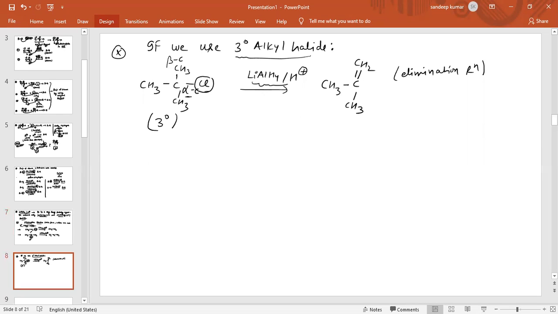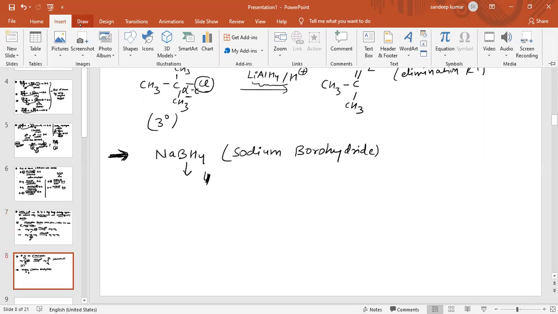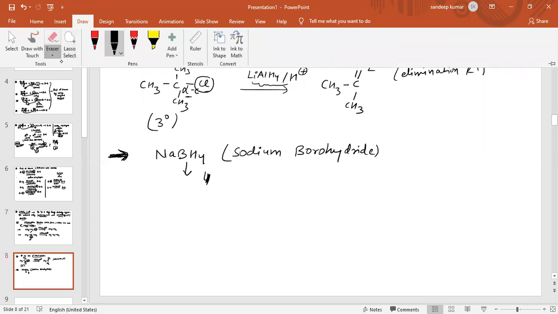Now we are going to discuss our next reducing agent, which is sodium borohydride. The next reagent we are going to discuss is sodium borohydride, NaBH4. As we know, sodium borohydride is basically a mild reducing agent.